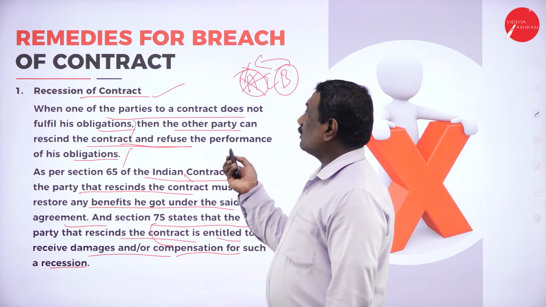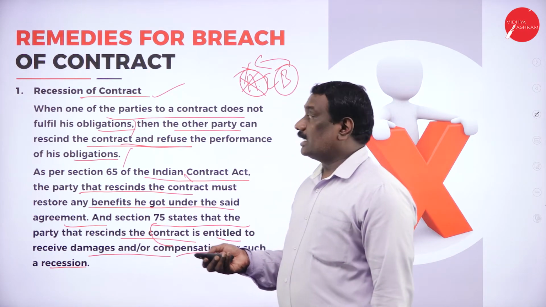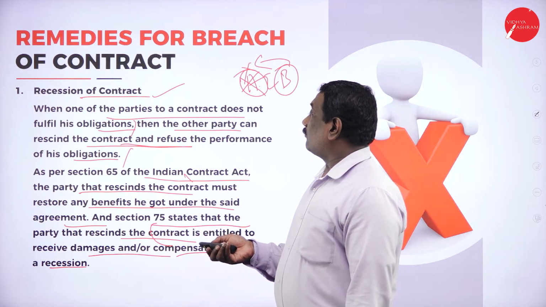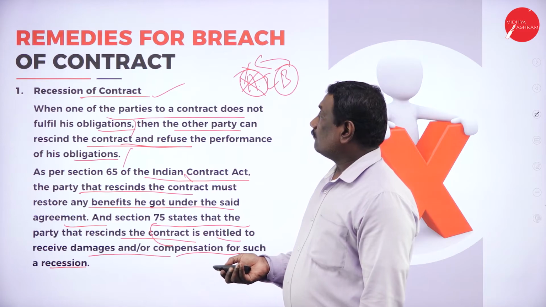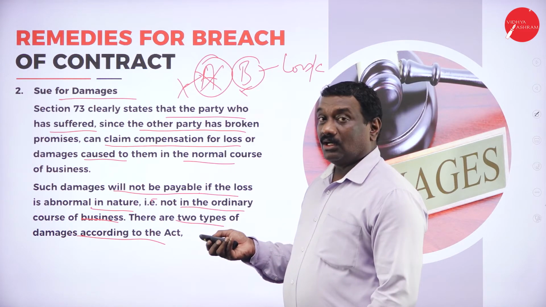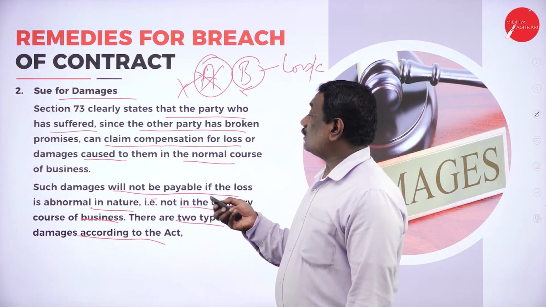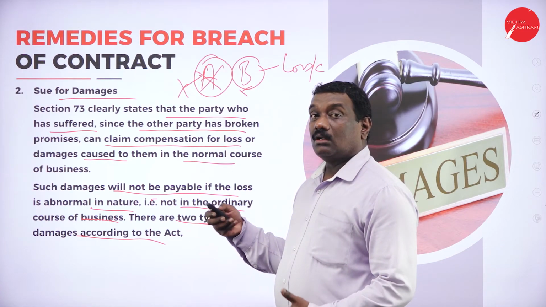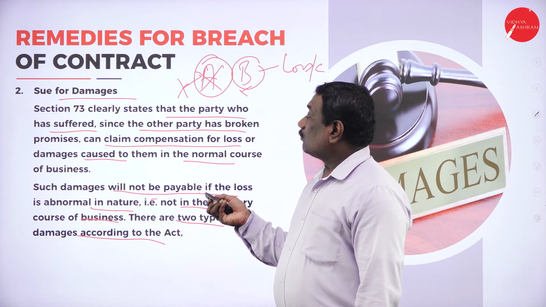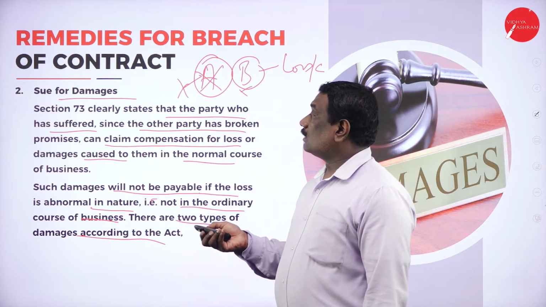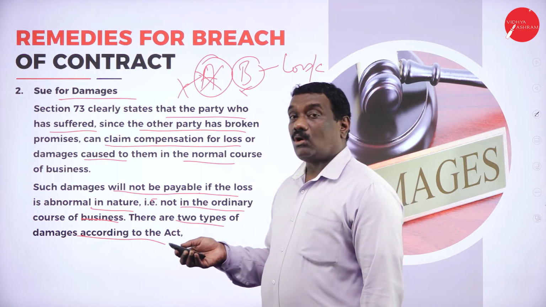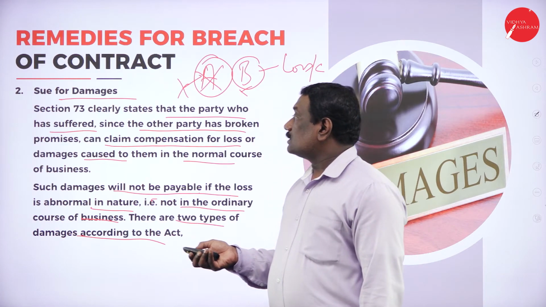It says when one of the parties to the contract does not fulfill his obligation, then the other party can rescind the contract, or stop the contract, and refuse the performance of his obligation. Secondly, suit for damages. The party who has suffered because the other party broke the contract or the promises can claim compensation for the loss or damages caused to them in the normal course of business.